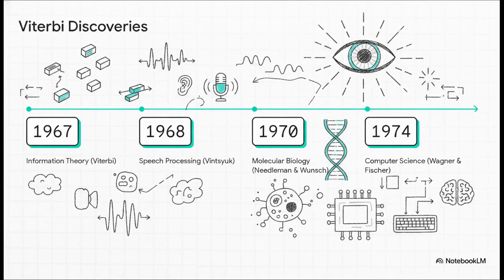Okay, before we finish up, I just have to drop a fascinating historical Easter egg for you. Decoding hidden states is such a universally powerful concept that it wasn't just invented once. The Viterbi algorithm actually has a remarkable history of multiple independent discoveries across entirely different scientific fields. It was published for information theory by Viterbi in 1967, for speech processing in 1968, molecular biology in 1970, and for computer science in 1974. Brilliant minds in completely different domains realized, basically simultaneously, that this dynamic programming structure was the absolute ultimate way to uncover hidden truths in sequences.